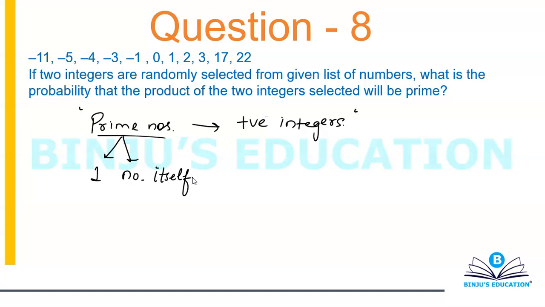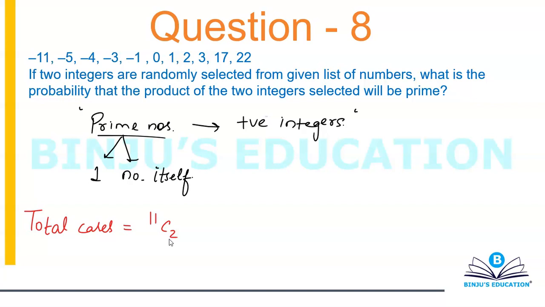Alright, so let's start. First of all, let's figure out the total number of cases, because I feel that would be the easiest thing to do. How many numbers do we have? 1, 2, 3, 4, 5, 6, 7, 8, 9, 10, 11. So that will simply become 11C2, because I want to select two numbers from 11 numbers.